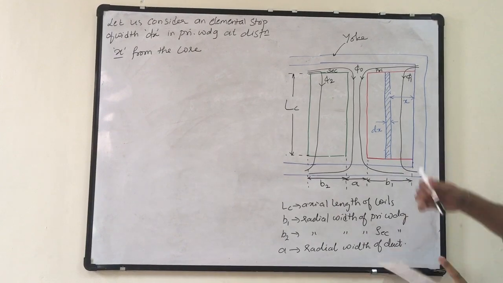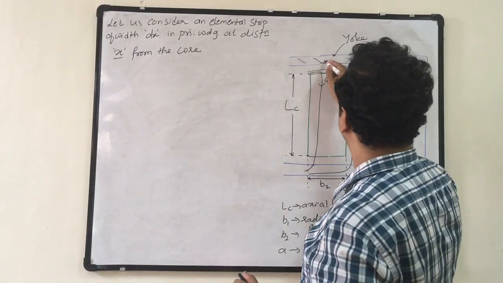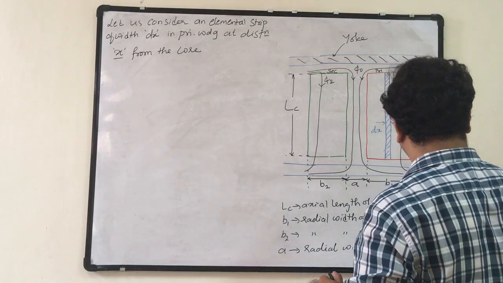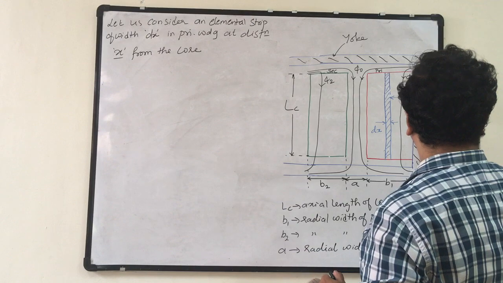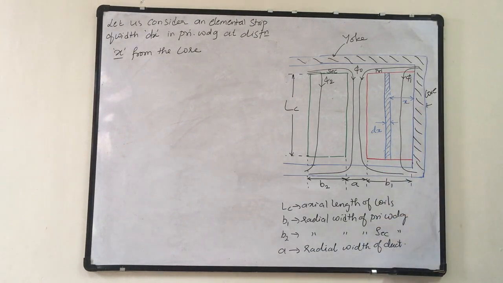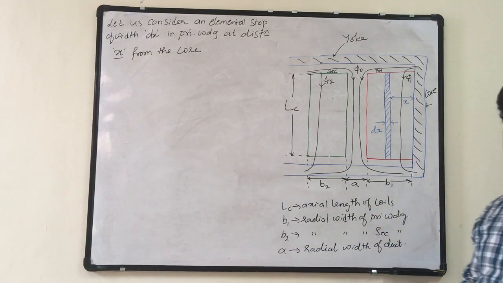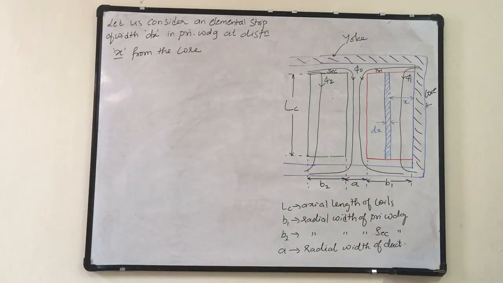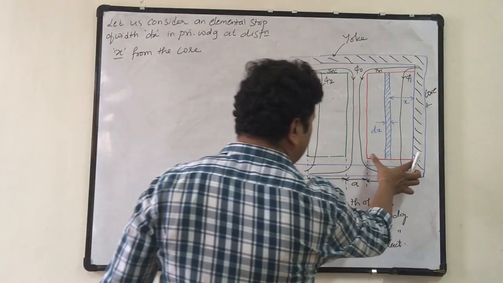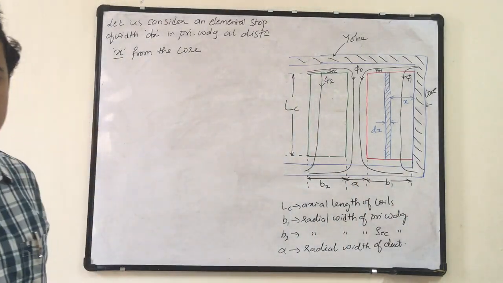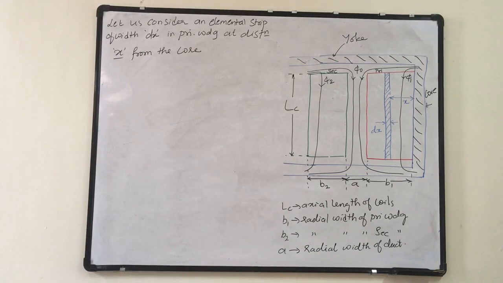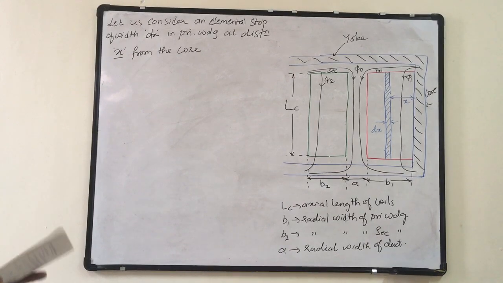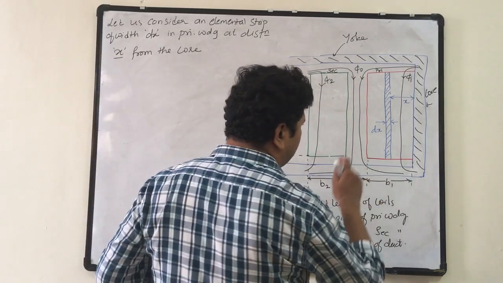So this is the core. At a distance x from the core I have considered an elemental strip. If we study the leakage flux linking to that strip and integrate it over the width, I get the total leakage flux linking to the primary winding. That is what we are doing. So what is the number of turns at the strip?